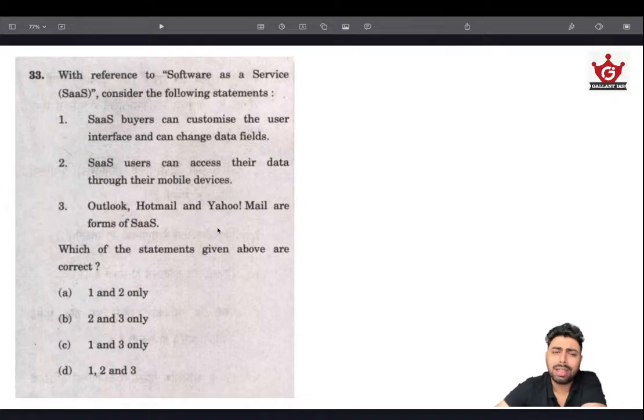Software as a service are basically the services that we use, like Gmail or WhatsApp or things like that, where we can actually use them without installing anything, and we can customize our data fields.